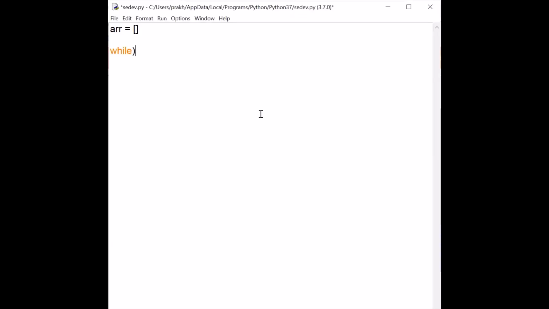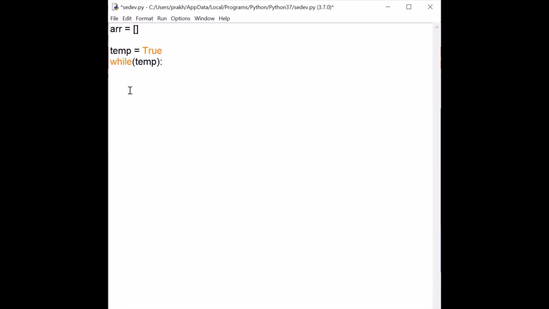I will start this while loop. Now you will think about what condition I would be mentioning here. What I will do is take a temporary variable and pass the boolean value true into it. It means temp is true, right? Now we are inside this while loop. How it will actually function, I will tell you after writing some lines.